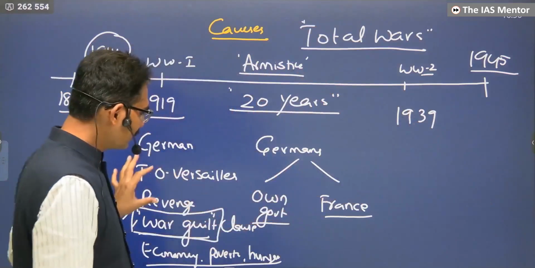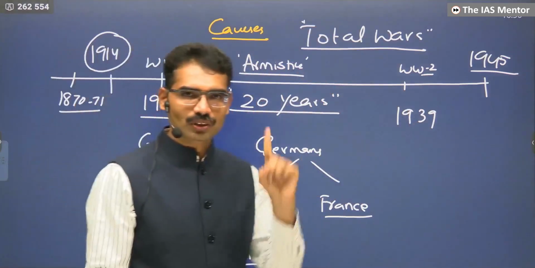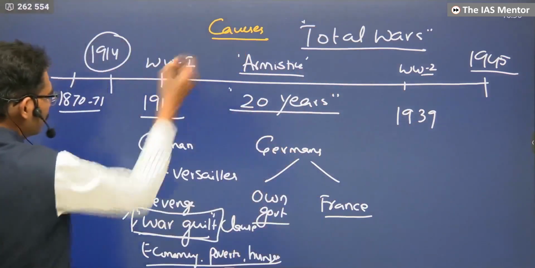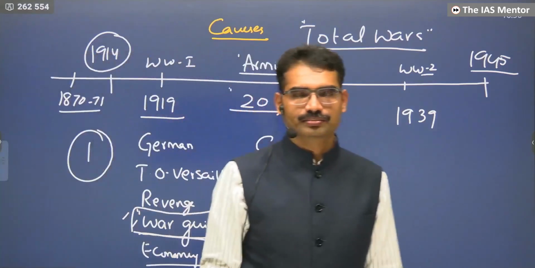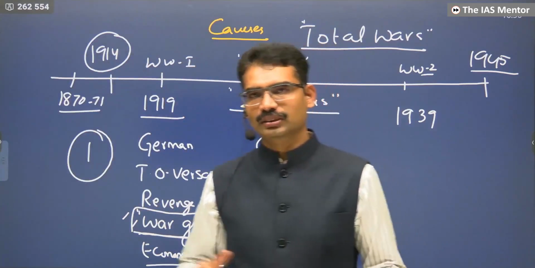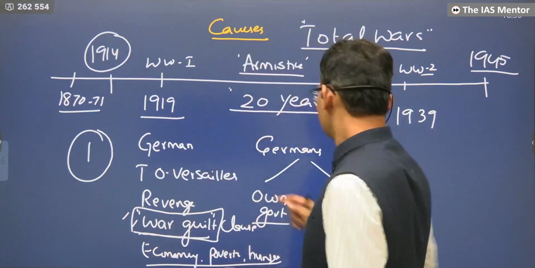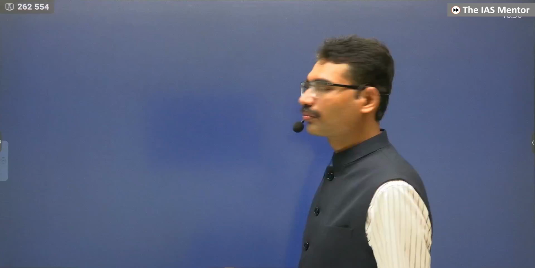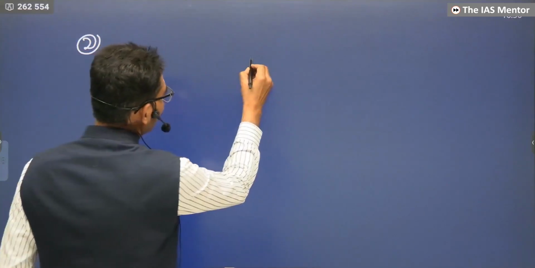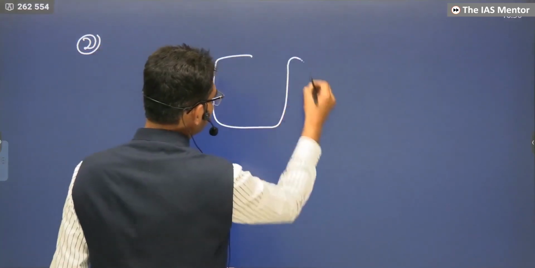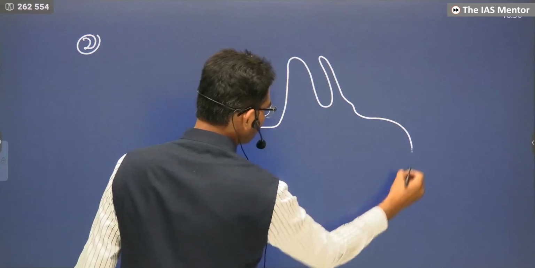One factor is the Treaty of Versailles. So number one factor causing this is the Treaty of Versailles. Next one, second. Let me draw the map, then you will understand. This is Europe.